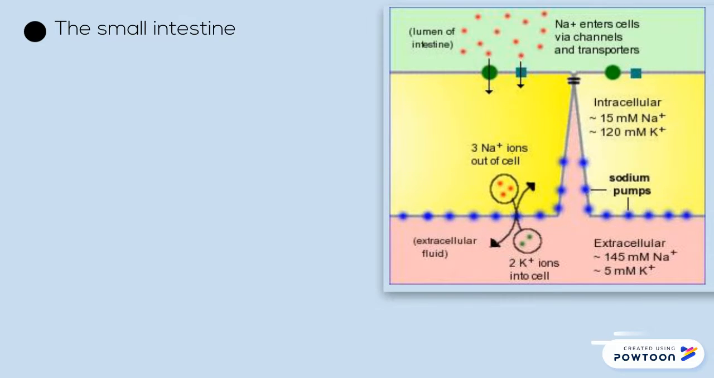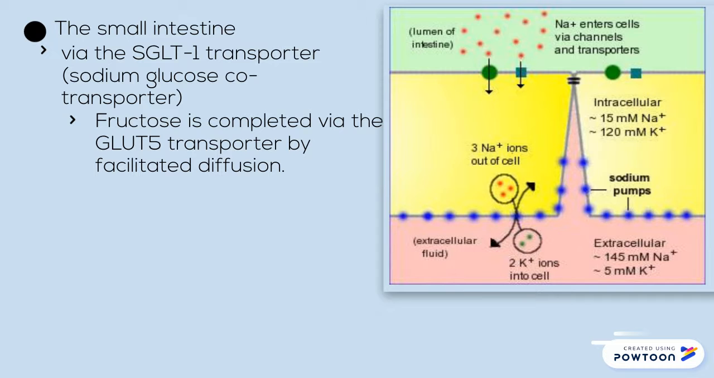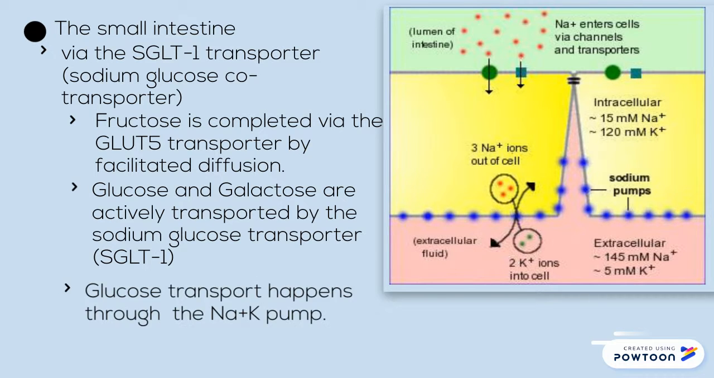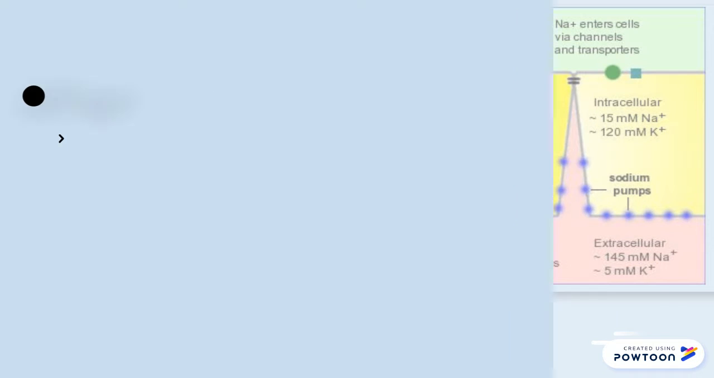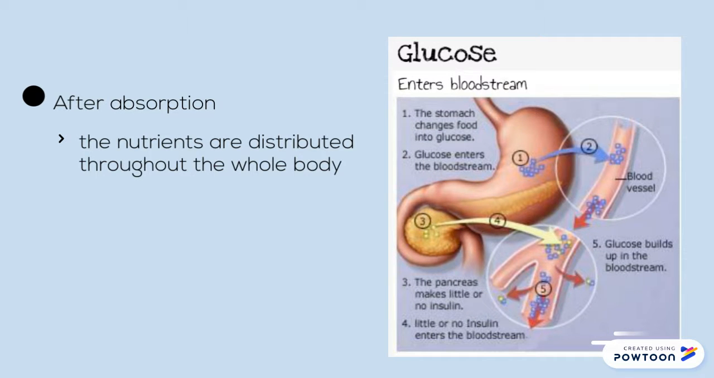The absorption of nutrients always occurs in the small intestine through SGLT1, or sodium glucose cotransporter. The most common example of absorption is fructose via the GLUT5 transporter using SGLT1. Once all the nutrients are absorbed, they can be distributed to every part of the body, and the transport takes place.